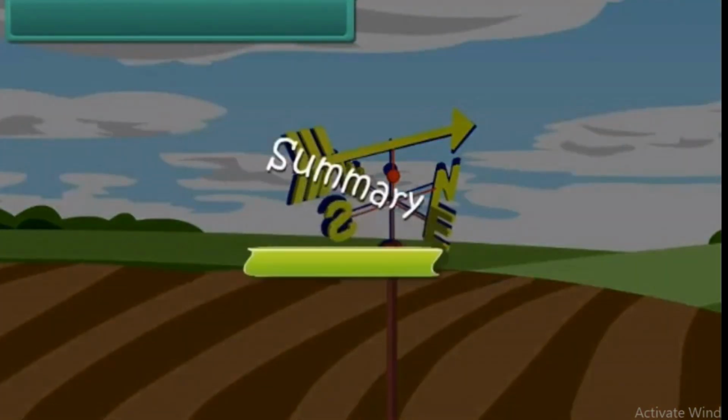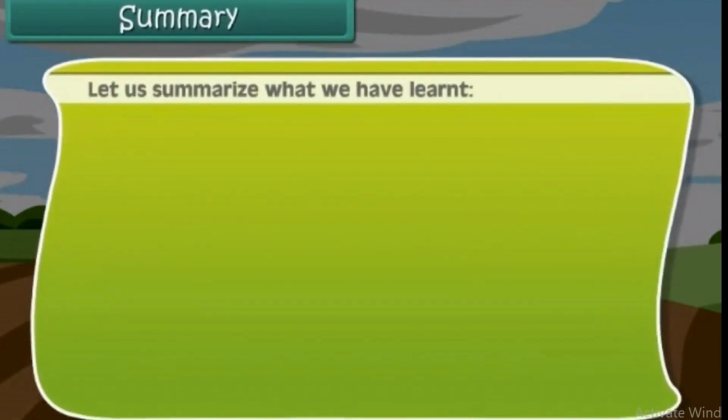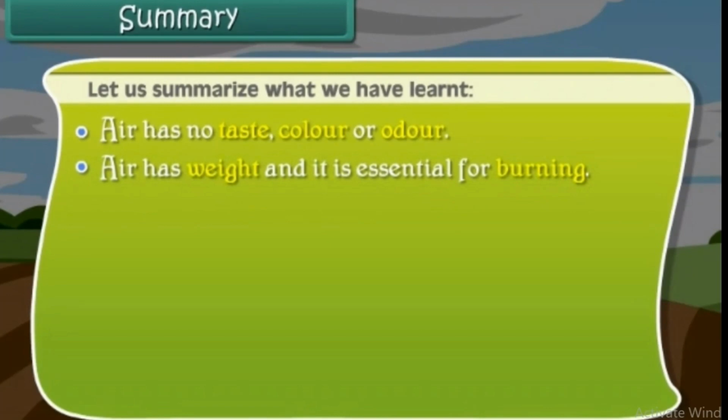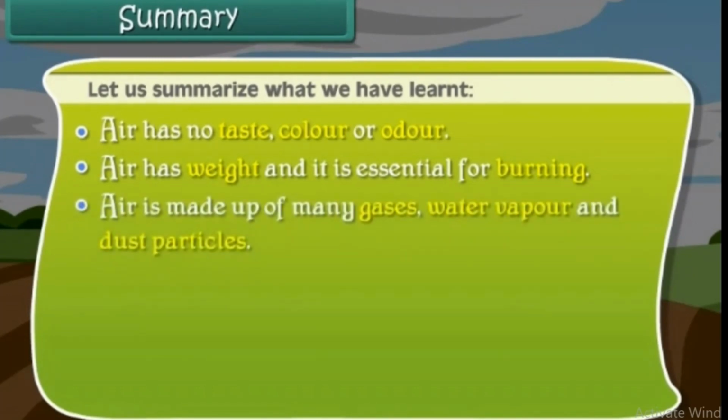Summary. Let us summarize what we have learned. Air has no taste, color, or odor. Air has weight and it is essential for burning. Air is made up of many gases, water vapor, and dust particles.